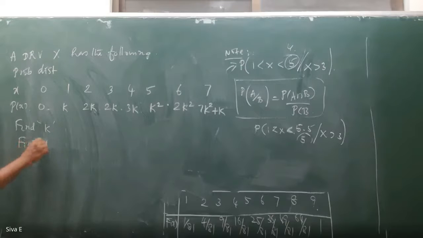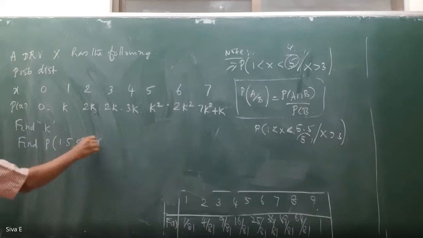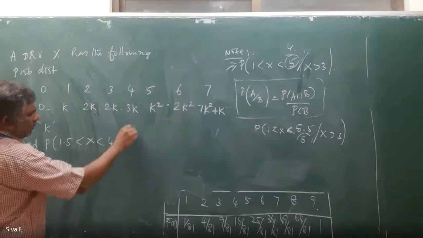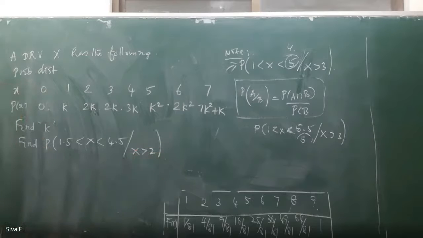Find the probability of 1.5 less than x less than 4.5, given x greater than 2. First you find the value of k. Calculate the value of k.